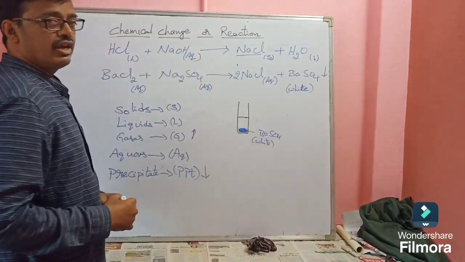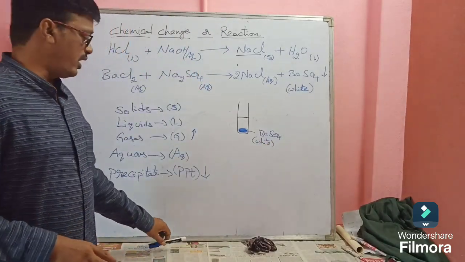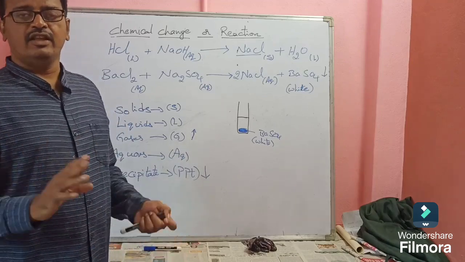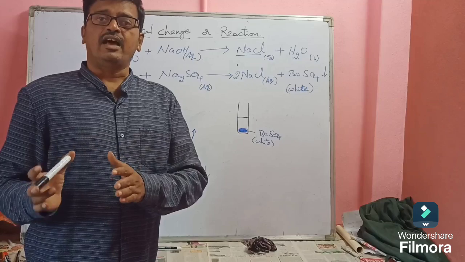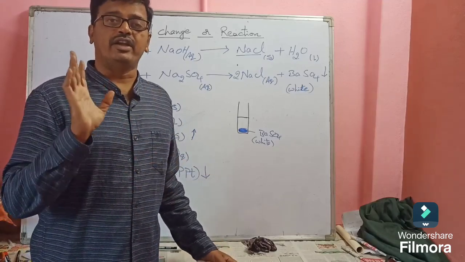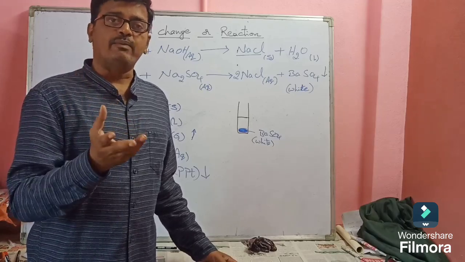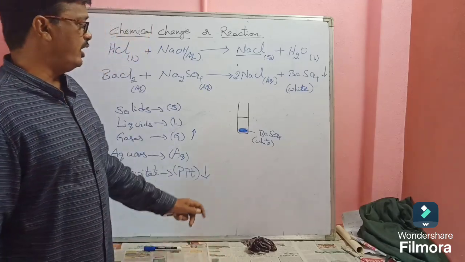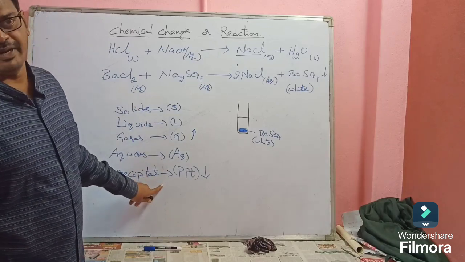It will not dissolve in water. It is a salt, but it does not dissolve in water. The insoluble salt, insoluble means it does not dissolve, which is formed in a chemical reaction, is called a precipitate. Understand everyone? So it is a precipitate.